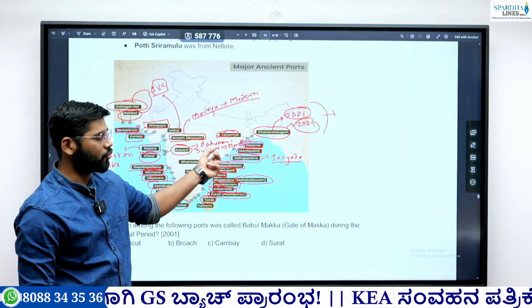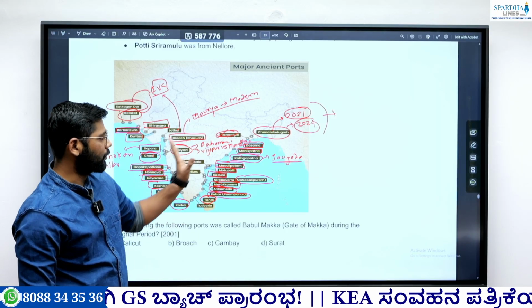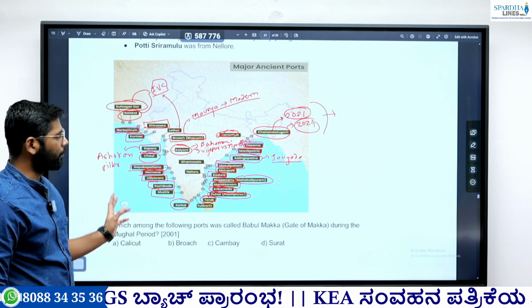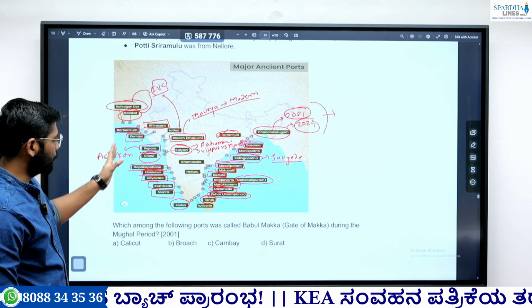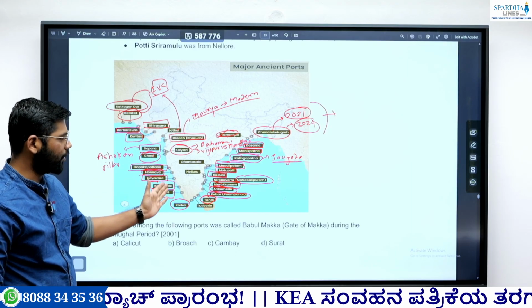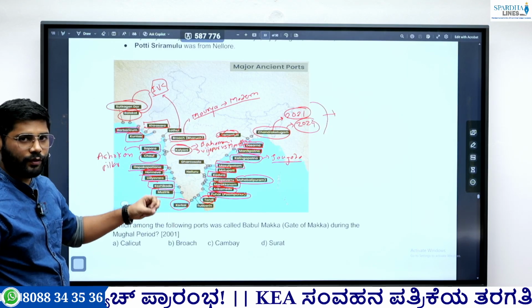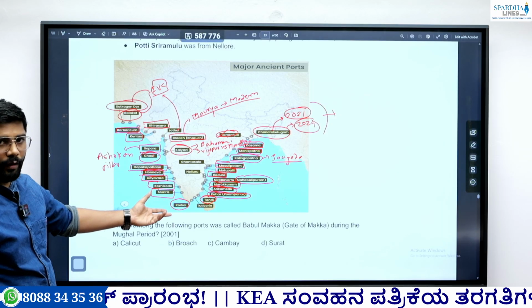There are significant Ashokan inscriptions we have found. So this also I have covered. So these are the important ports that I wanted to discuss. Remember which port is located on either the east coast or west coast. Now we just need to know which dynasty ruled this particular port.